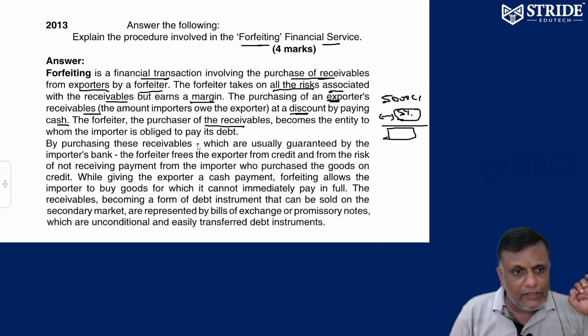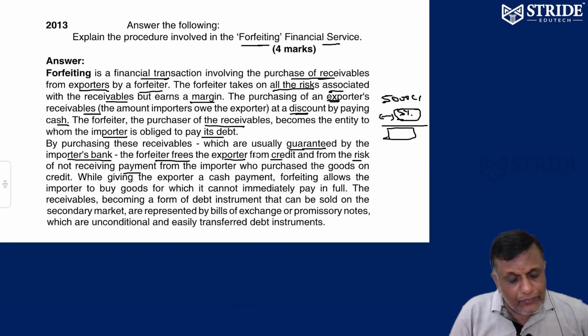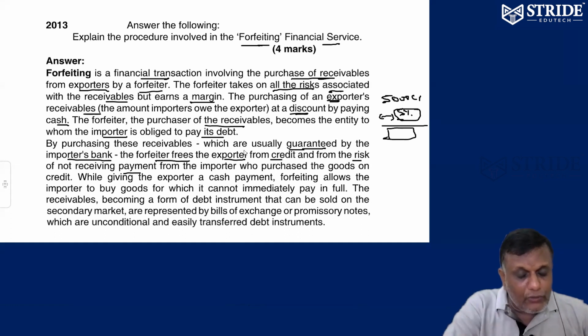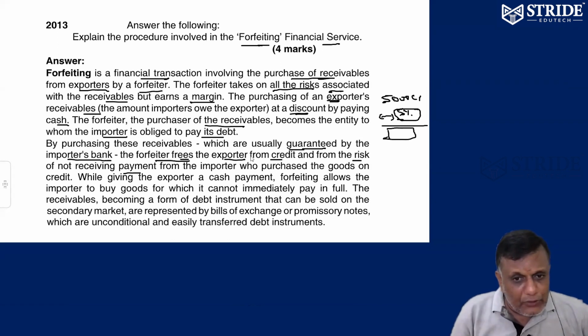Once the receivable is purchased, it is the importer's part to pay the debt. At the same time, it is usually guaranteed by the importer's bank. So the forfeiter frees the exporter from credit, and similarly from the risk of not receiving the payment. Once the forfeiter takes care of the receivables from the exporter, the risk is automatically transferred to the forfeiter. One year after, the exporter will not be involved.